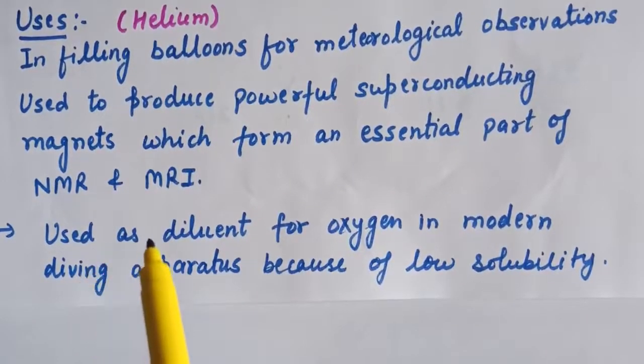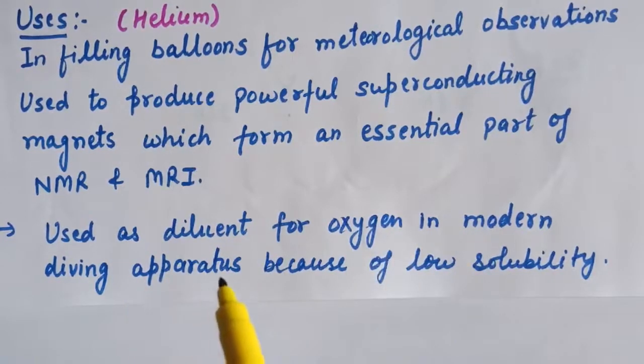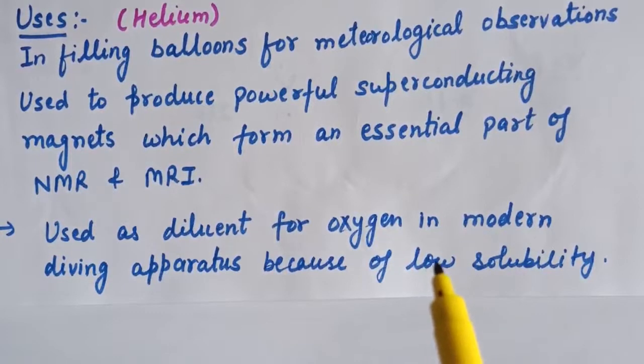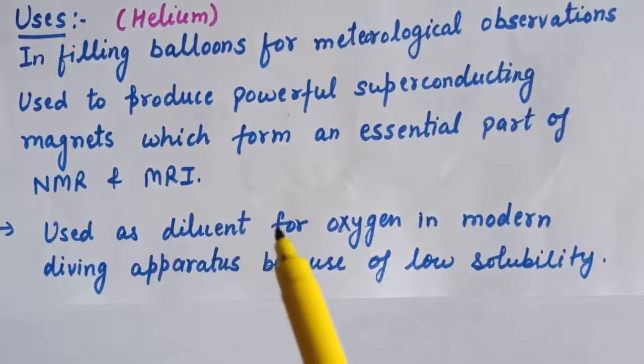It is also used as a diluent for oxygen in modern diving apparatus because of low solubility in blood. So helium has very low solubility in blood, and that is why it is used as a diluent for oxygen.